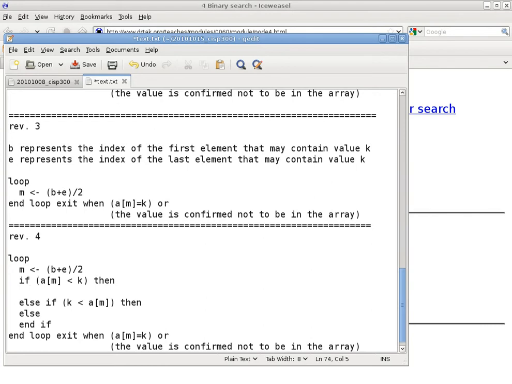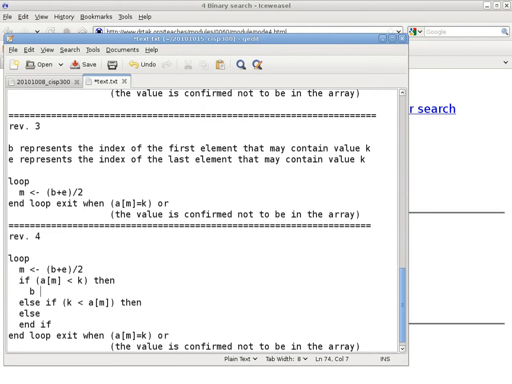We should then redefine A bracket M as being B plus 1. We don't want to redefine A bracket M. We don't want to change the value 10 to something else. Right. We want to change the index. Right. That's what I meant. Okay, so we want to change B, right? Because B is the index of the first element that can still have the value K.